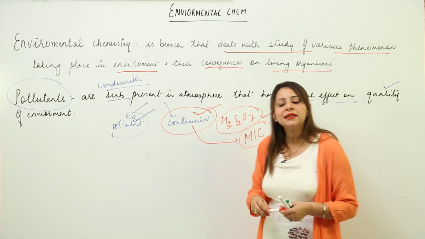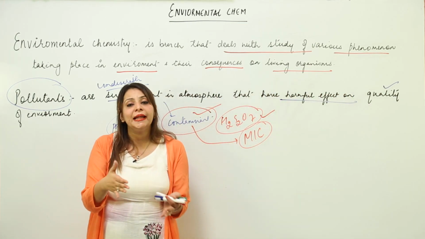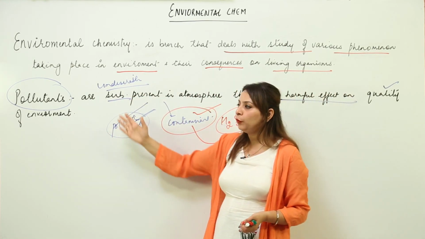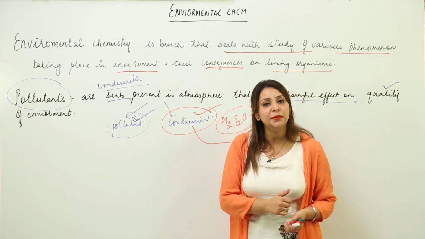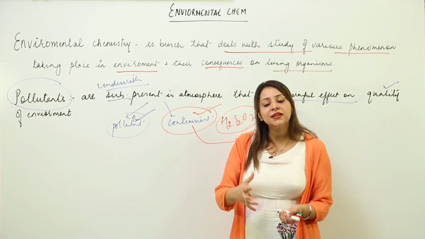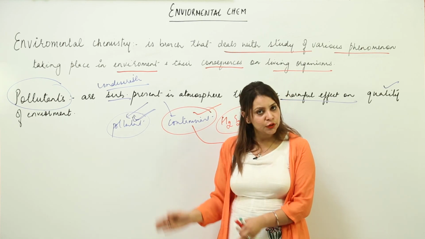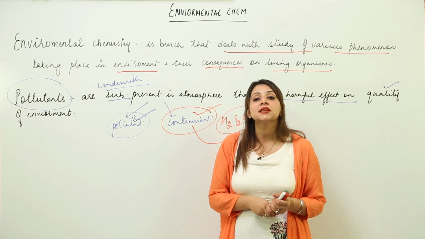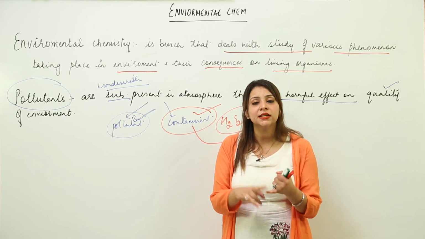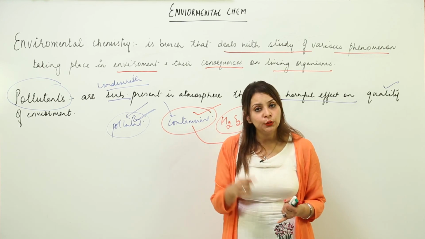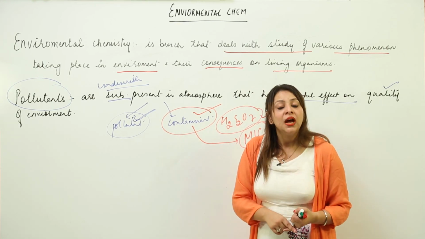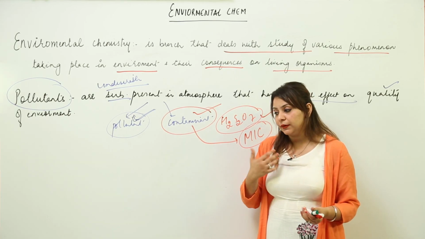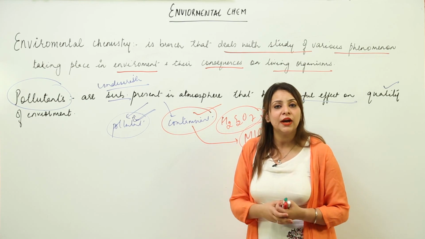So I think it's clear that there is a difference between a pollutant and a contaminant. Whether we have pollutants or contaminants in the environment, that means whether the undesirable substance is present as a natural source or comes into the environment by human activity, it is going to affect the natural resources like soil, water, air. They are going to pollute them, disturb them, and show their adverse effect, and we regard it as environmental pollution.